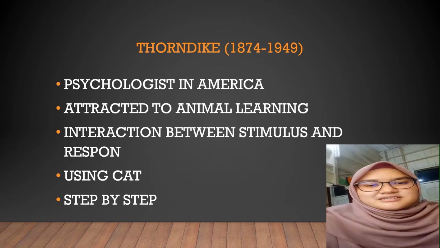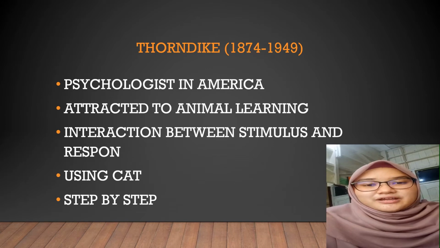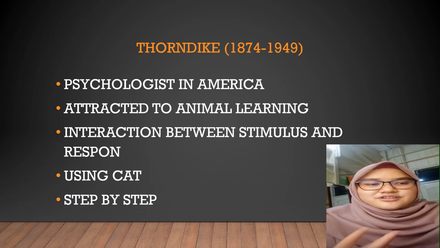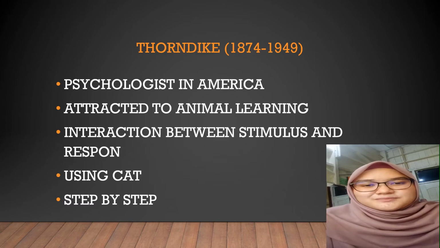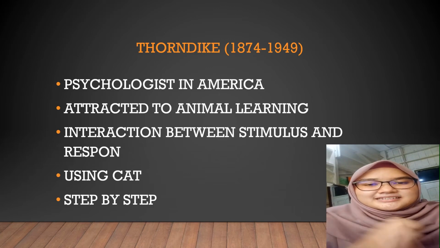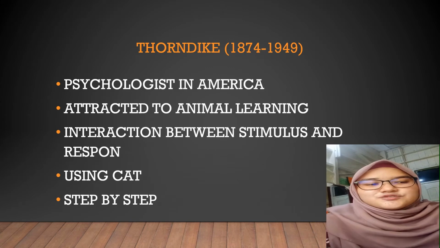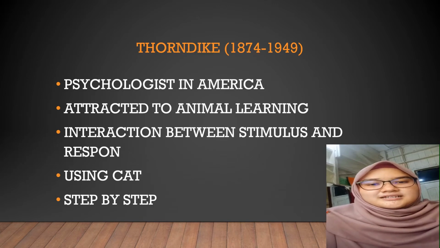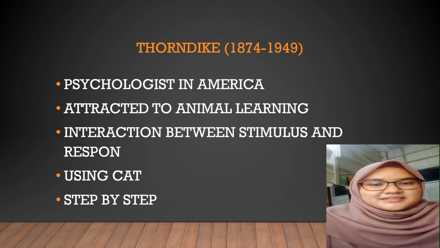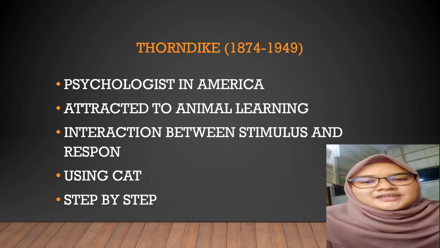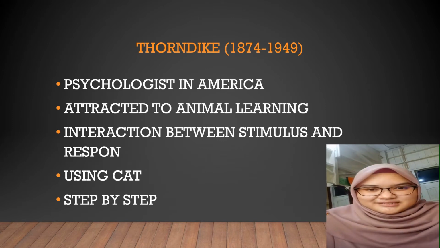Secondly, I will explain a little bit about Thorndike. Thorndike was a psychologist in America interested in how animals learn. For him, learning is an interaction between stimulus and response. What is a stimulus? A stimulus is anything that can stimulate learning activities. In his experiment he used a cat, and his theory works step by step, like mathematics, where we learn step by step. His theory was also the trial and error theory.